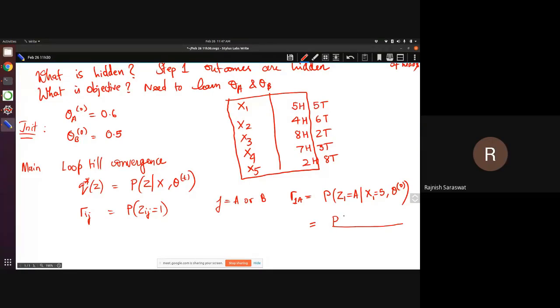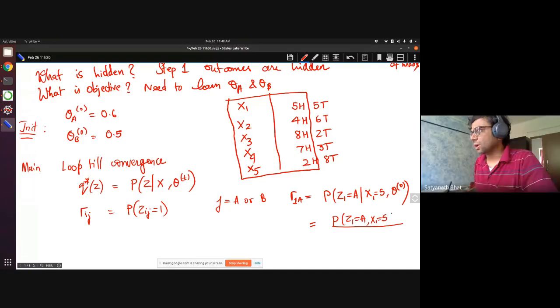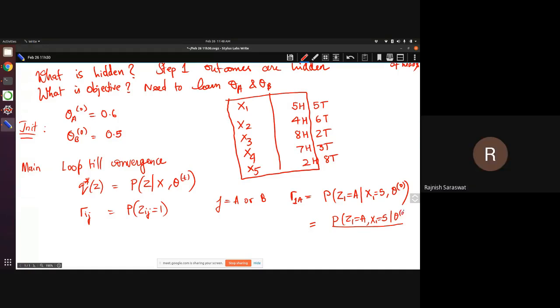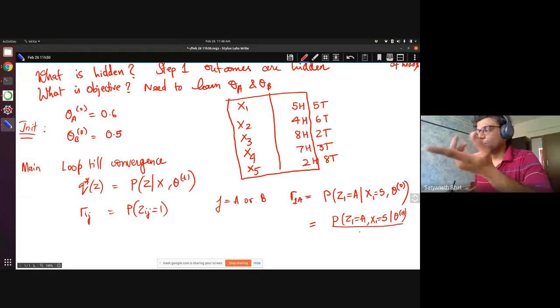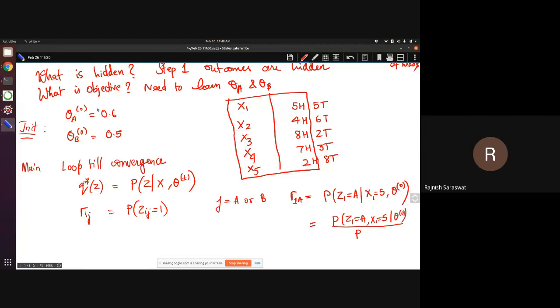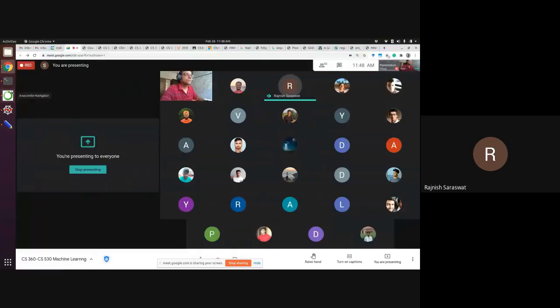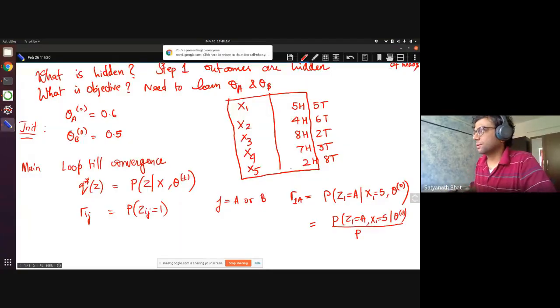So probability that Z1 equal to A and X1 equal to 5 given theta 0, divided by... Yeah. Nidish spoke previously, so you may be telling me the direct answer, but I want the class also to follow, so we need to explain more. Whoever was speaking, what is it divided by? Divided by x1 equal to 5 given theta 0. Okay.